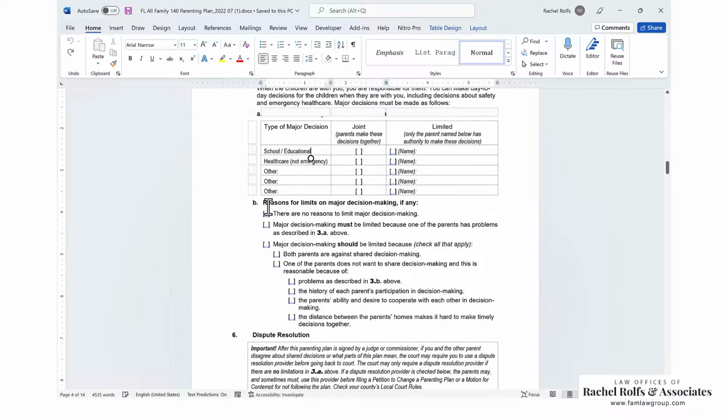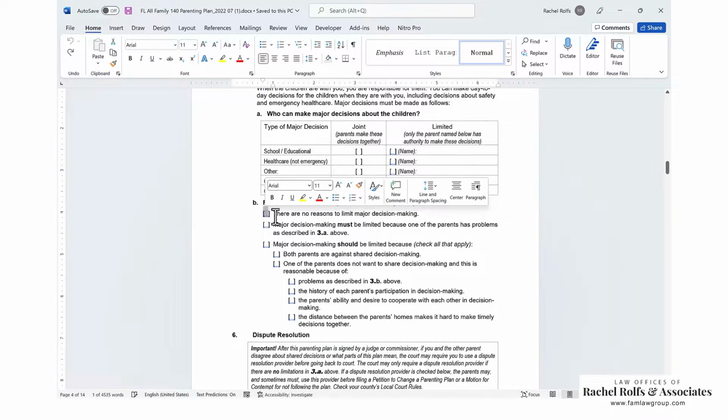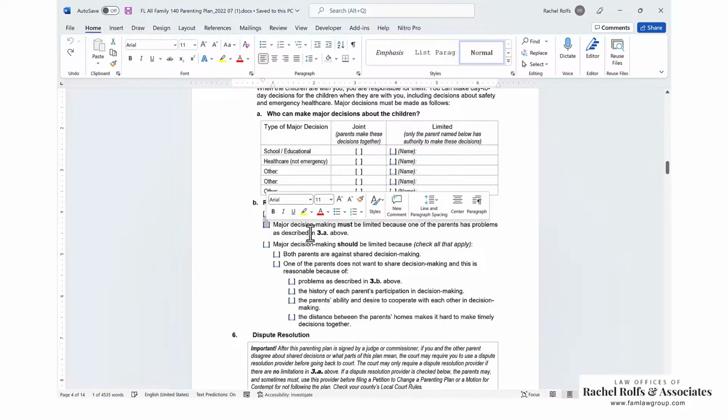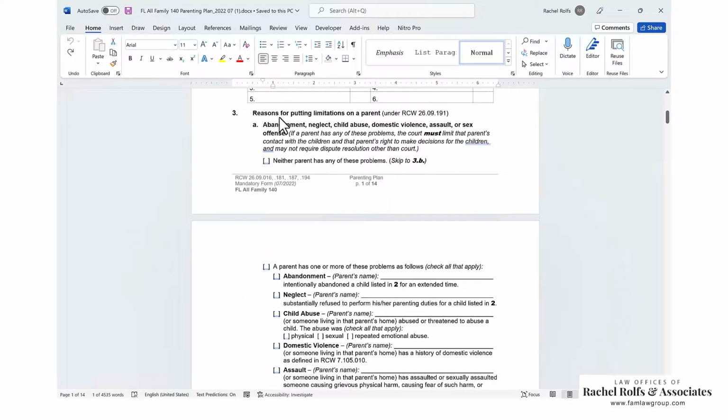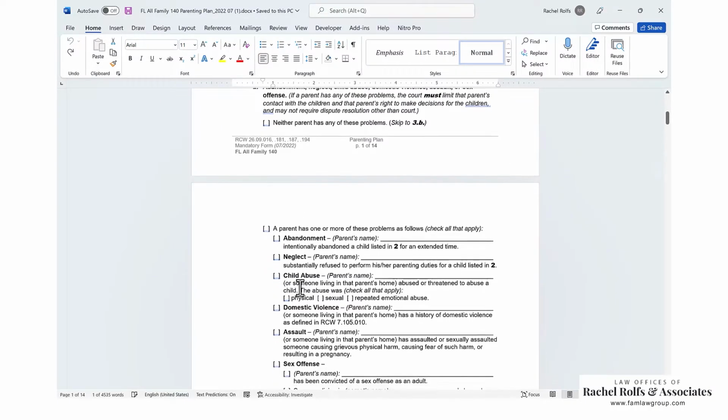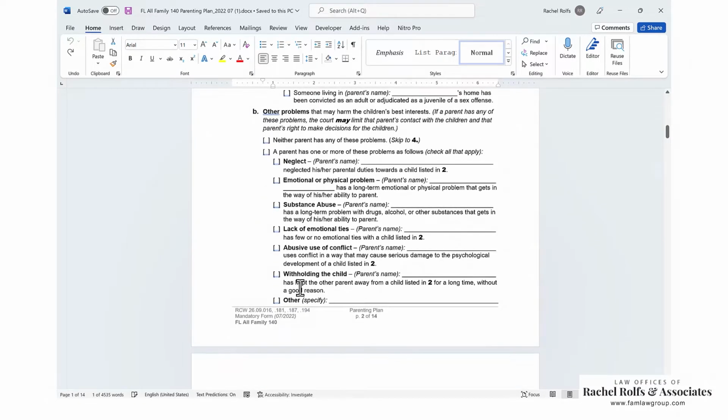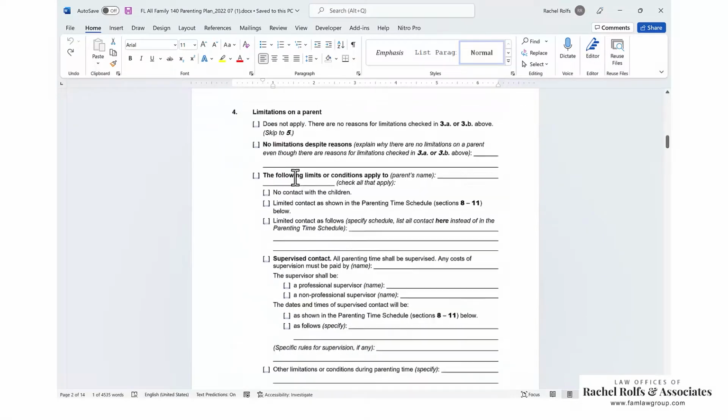Section B, if you are going to do joint decision making and there are no reasons for limits up above, you're going to say no reasons to limit and check this box, and then you're going to move on to section 6. If there are problems in 3A above, technically decision making must be limited. So 3A is this first section. You'll remember section 3 has 2 sections. It's got the A: abandonment, neglect, child abuse, DV, assault, or sex offense. Those are the must section, section A. Section B, may harm. So section B, you can still do joint decision making if there are section B problems. But if there are section A problems, technically you're supposed to do sole decisions.